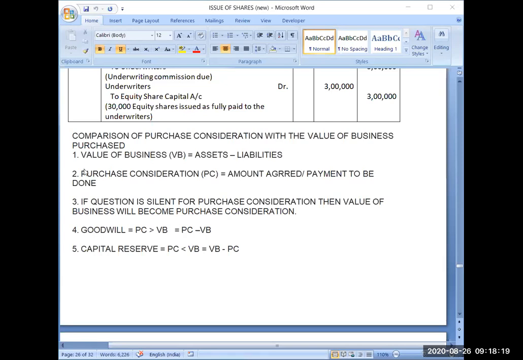Now see, first formula, value of business. Value of business will be assets minus liabilities. Value of business means whatever assets you are purchasing and whatever liabilities you are purchasing.